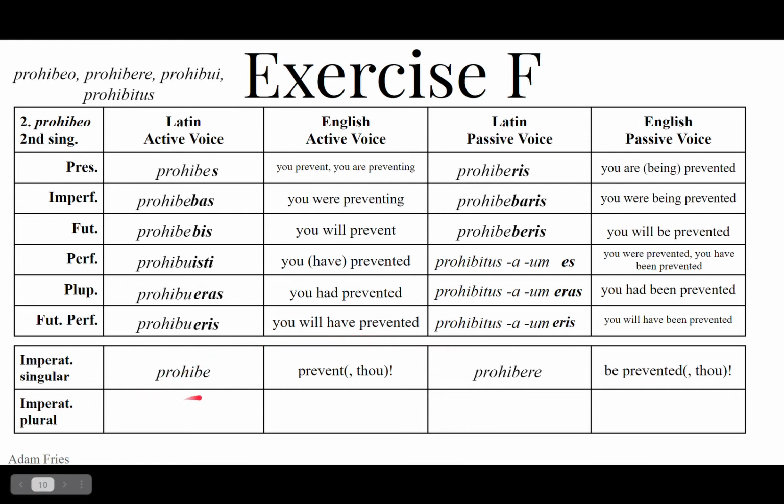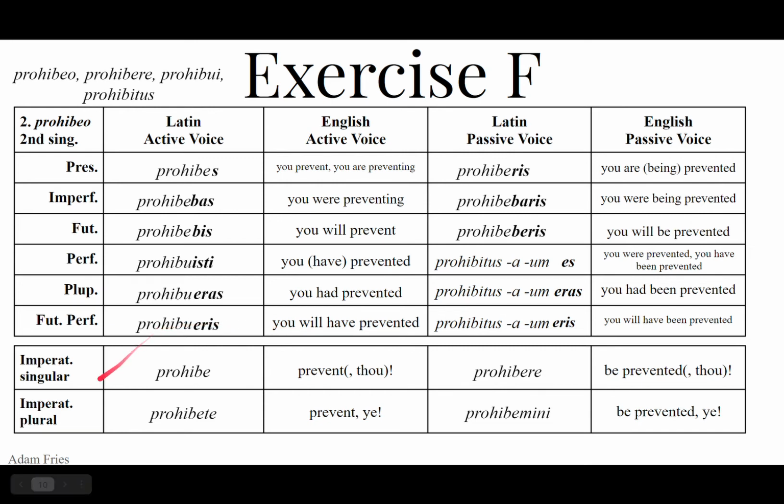The imperative plural, you add te to the singular, so prohibete. Prevent, ye. Come on, guys. Prevent. Keep something away from something. Come on, y'all. And then the passive uses the ending mini: prohibemini. So present stem plus mini. Prohibemini. Be prevented, ye. Do it. Come on. Optime. Very well done. That's it for number 2.